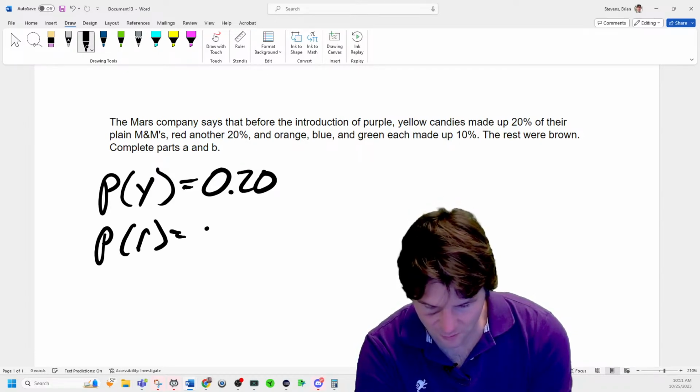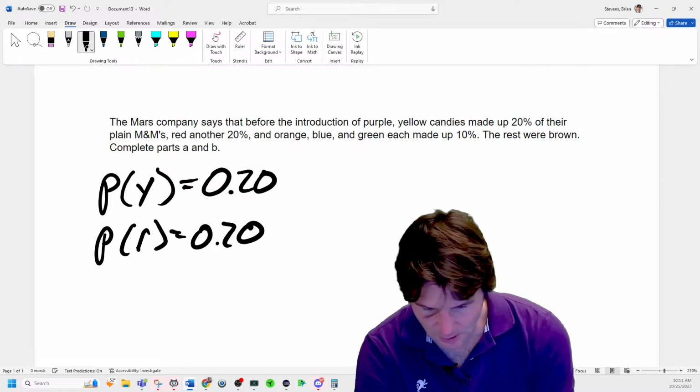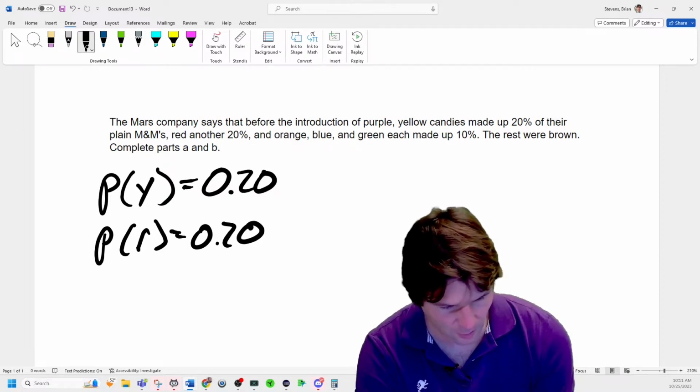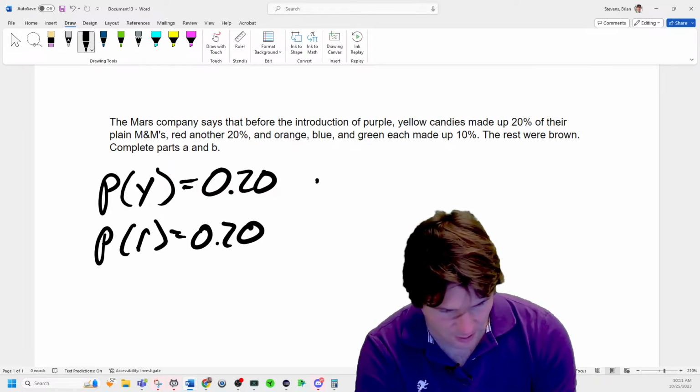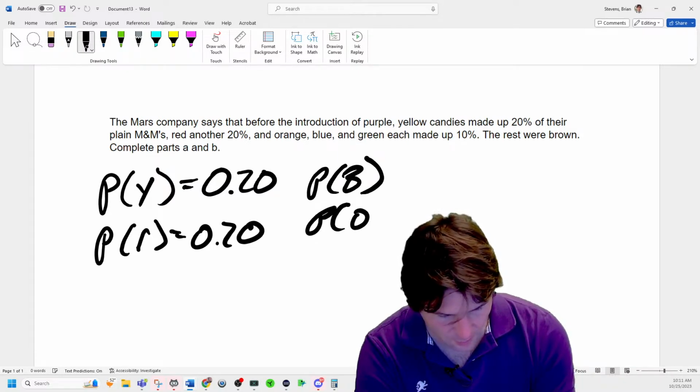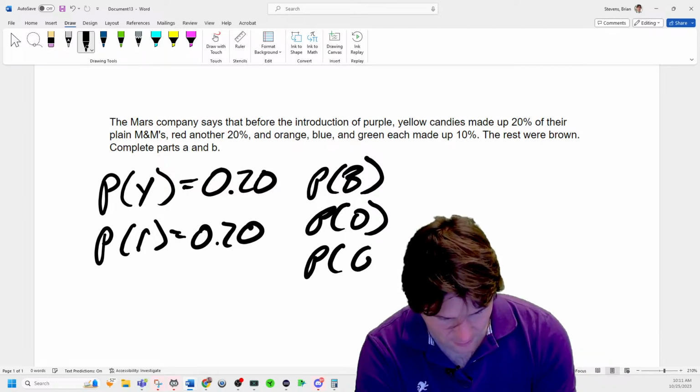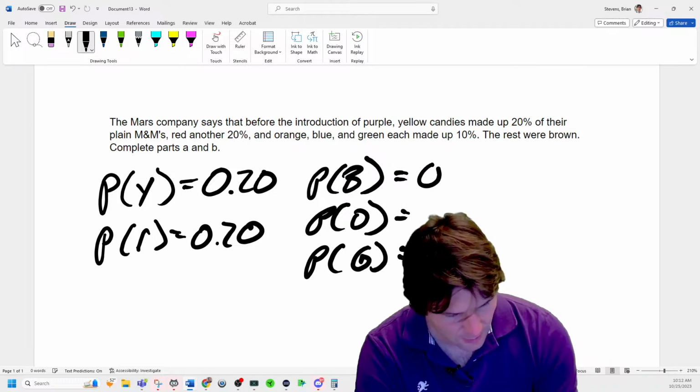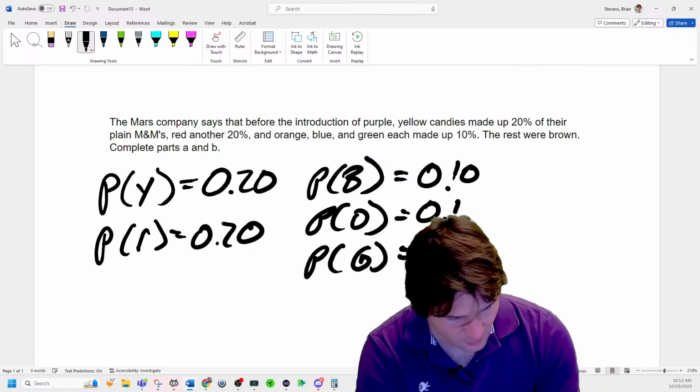And the probability of red is 20% also. And orange, oh, those ones right there. So now probability of blue, probability of orange, and probability of green equals 10% each. And then brown makes up the rest.